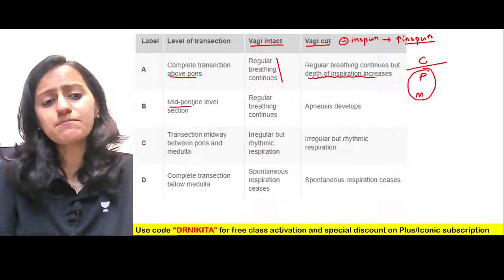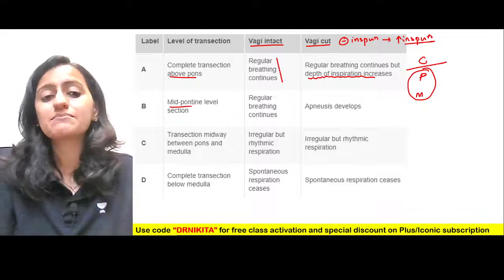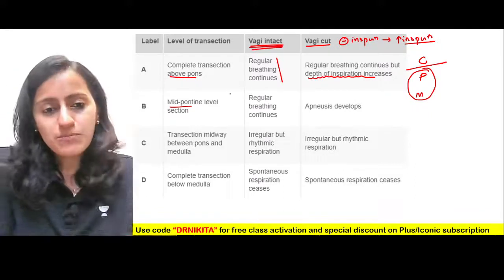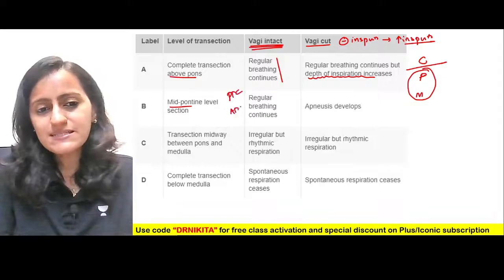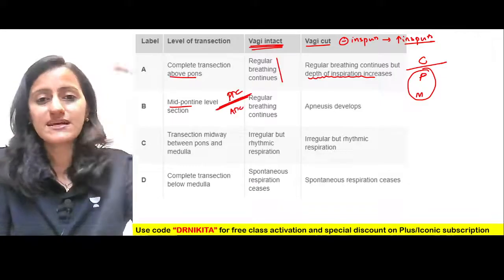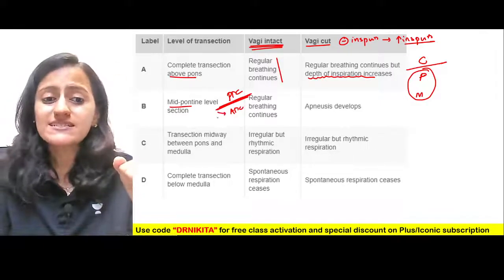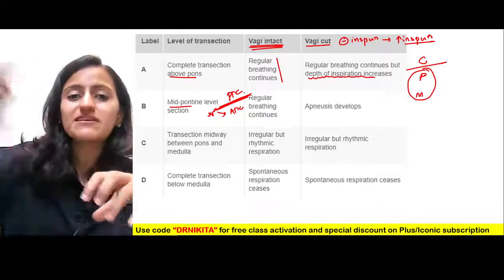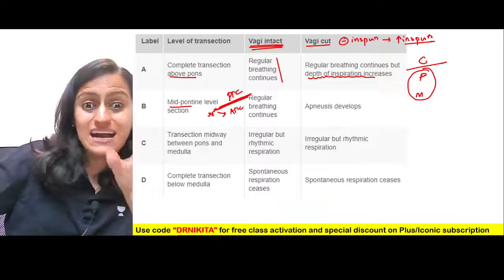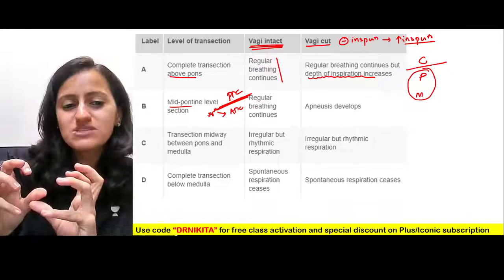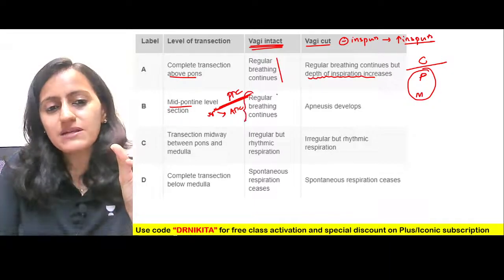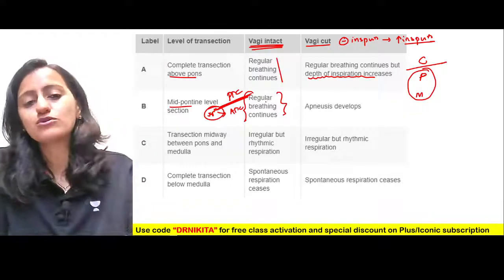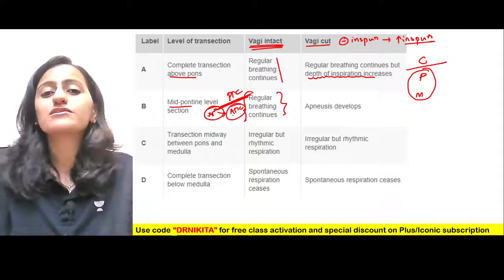If it's a mid-pontine level with the vagus intact, basically you have PTC and APC, and you are disconnecting the two, but the vagus is intact. So the vagus is controlling the apneustic center even if the parents are not there. The uncle is there to control the apneustic center, so the regular breathing will continue. But now if the uncle, the vagus, goes, there's nothing to control the apneustic center.